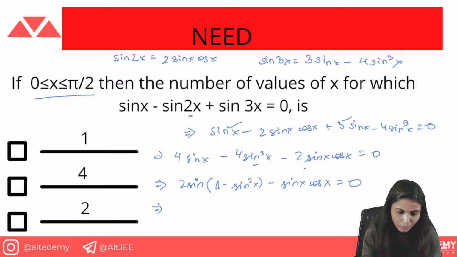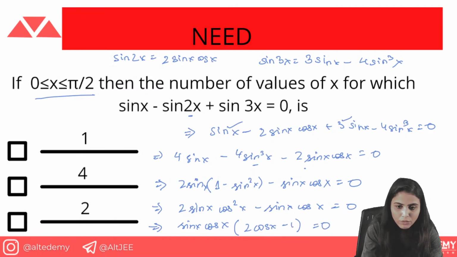Then we have 1 minus sine square x, which is cos square x. So we can say 2 sine x cos square x minus sine x cos x equals 0. Then what can you take common out of this? You can take sine x cos x common. What is left? 2 cos x minus 1 equals 0. So what is formed in this question is sine x cos x equals 0 and cos x equals 1 by 2.